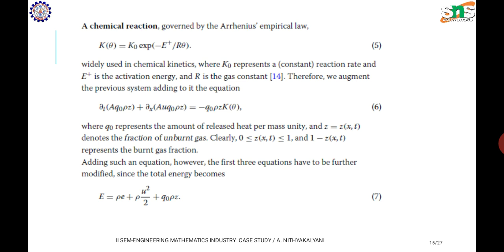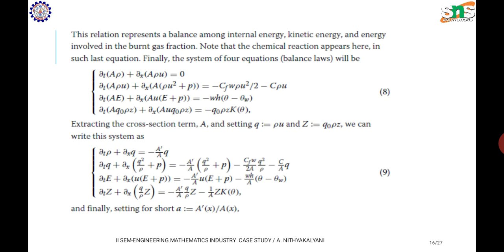Adding such an equation, however, the first three equations have to be further modified, since the total energy becomes capital E equal to rho e plus rho u square by 2 plus Q naught into rho Z. This relation represents a balance among internal energy, kinetic energy, and energy involved in the burnt gas fraction.